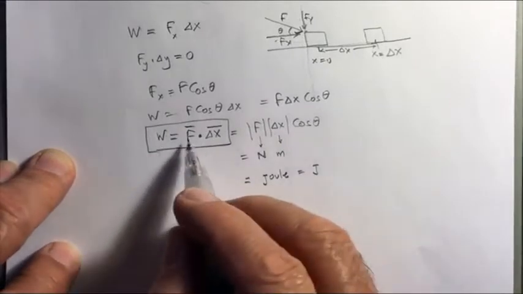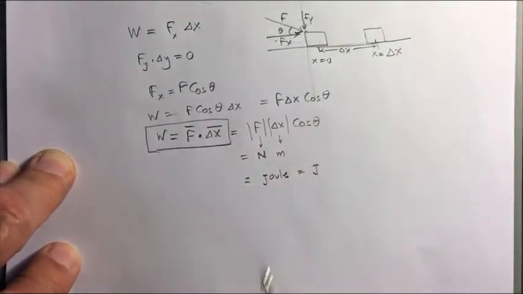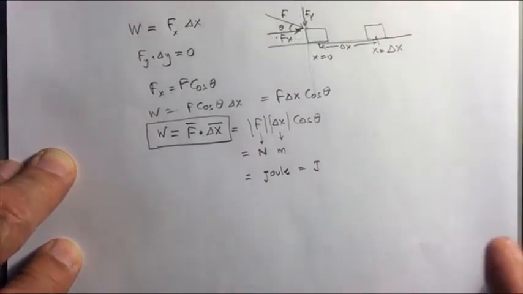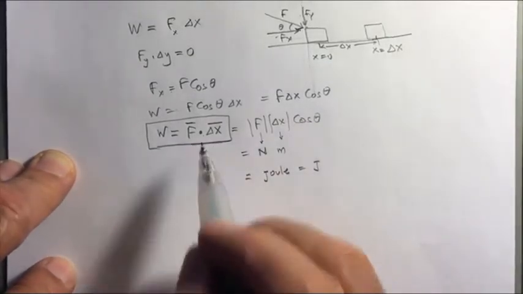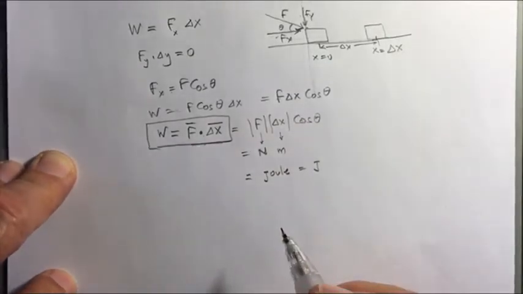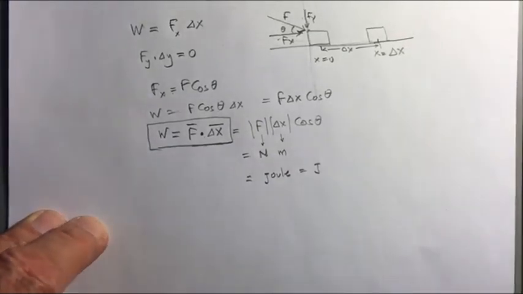And work is F dot delta x, or whatever symbol you want to use for that. Now, we need to look a little bit more into what we mean by this dot. That is the dot product, and we can also call that the scalar product. So we now go to the scalar or dot product.